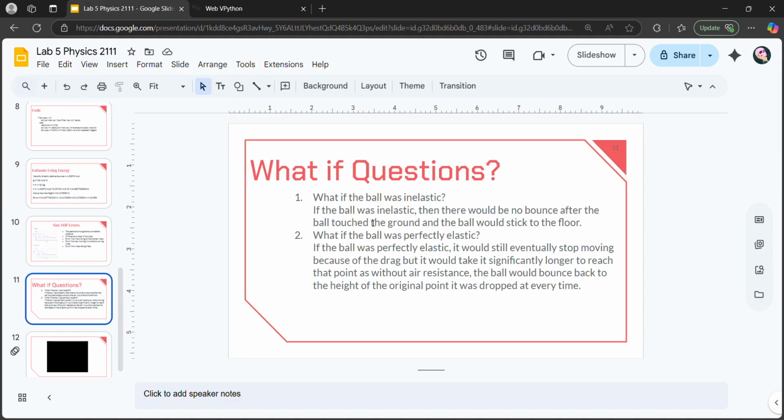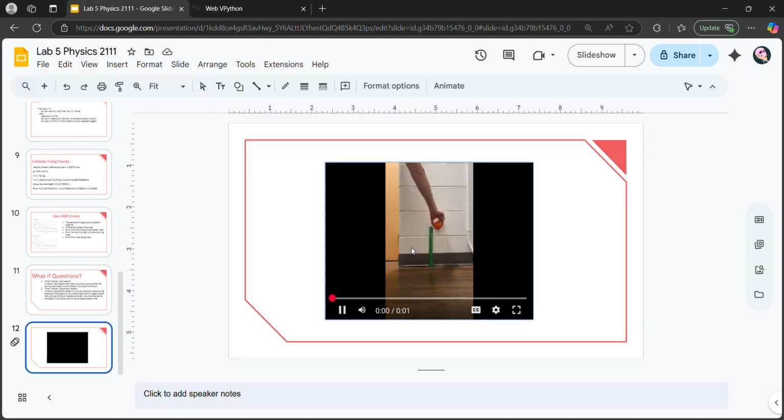If the ball was inelastic, then there would be no bounce, it would just stick to the floor. If it was perfectly elastic, then it would eventually stop moving because of drag, but it would take a lot longer to reach there. And then here's my video.